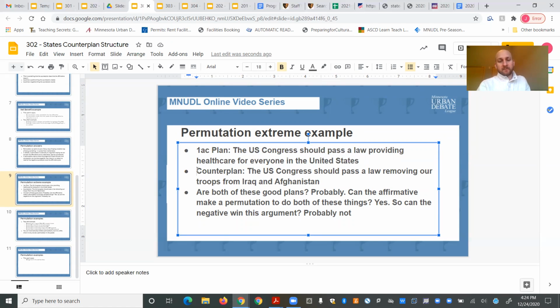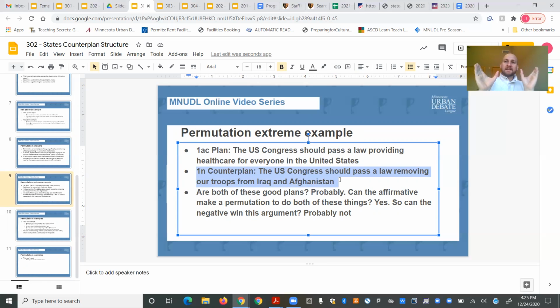Let's say the negative in the 1NC comes up and says that their counterplan is that the US Congress should pass a law removing our troops from Iraq and Afghanistan, ending the wars there, right? They're going to say that's a great idea because when we're there, it's imperialist and people are dying. It's all very bad, right? We shouldn't be there, right?